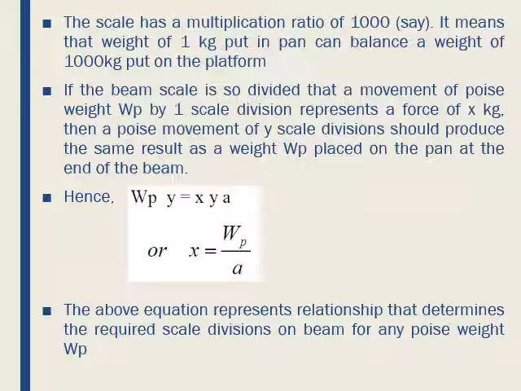So if the beam scale is so divided that a moment of poise weight WP by one scale division represents a force of x kg, then a poise weight at y scale divisions should produce the same result as weight WP placed on the pan at the end of the beam. Hence, WP into y is equal to x y a, or x is equal to WP divided by a. So the above expression represents the relationship that determines the required scale divisions on the beam for any poise weight WP.